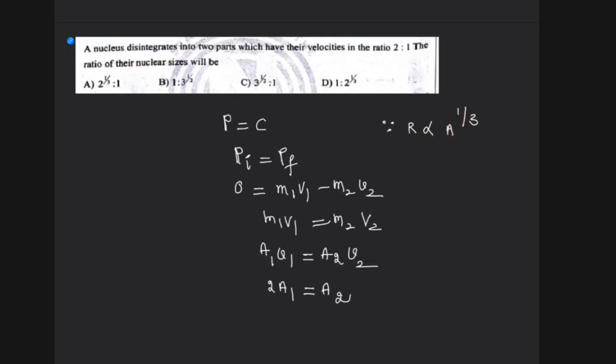So now substitute this. Therefore r1 by r2 is equal to (a1 by a2) to the power 1/3. a1 by a2 is 1/2. So r1 by r2 is (1/2)^(1/3), right?